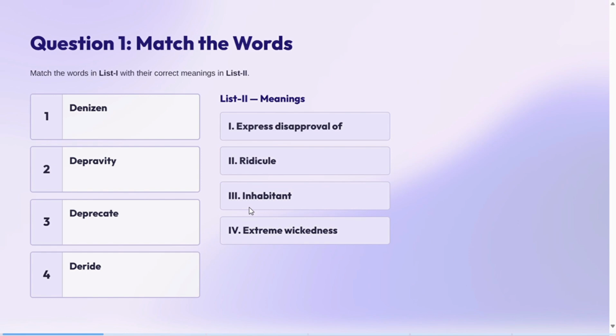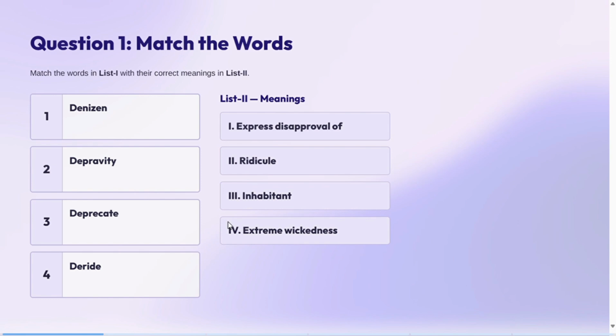Inhabitant also means resident of somewhere. Okay, as we say vasi, kahin ke vasi hain wo log. So denizen will go with inhabitant. The next one is depravity. This means moral corruption and it will go with extreme wickedness.